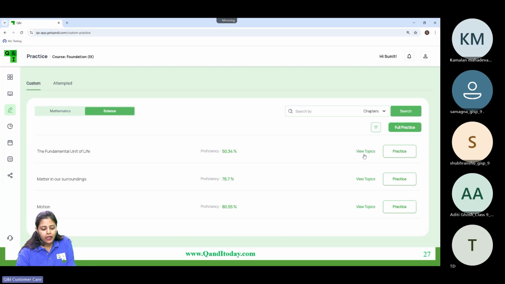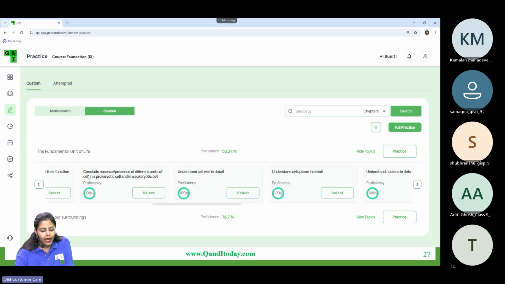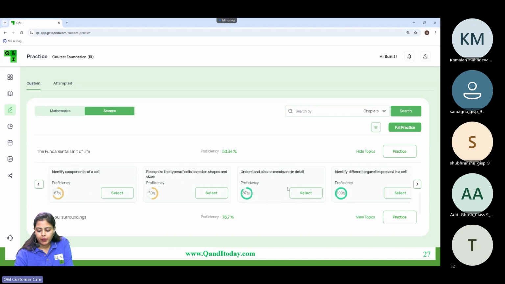Now see this, the fundamental unit of life. Tell me your proficiency, everyone. Aditi, complete your registration and call on the number which is being given to you. Complete your registration and start practicing. Identify cell organelles present in a cell and plasma membrane.